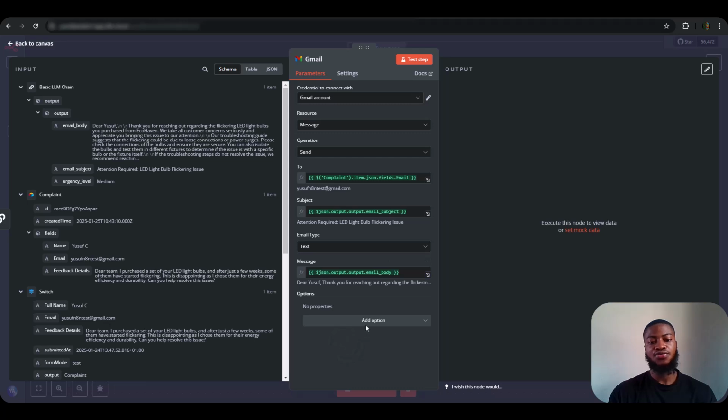Another thing to do here is to append the n8n attribution. If I toggle this off, there won't be any n8n signature on the Gmail. But if it is on, there will be something at the bottom of the email that the person is going to get, saying this message was automatically sent with n8n. You don't want to have that on your email, so you are going to be turning this off. So let's test this step now.